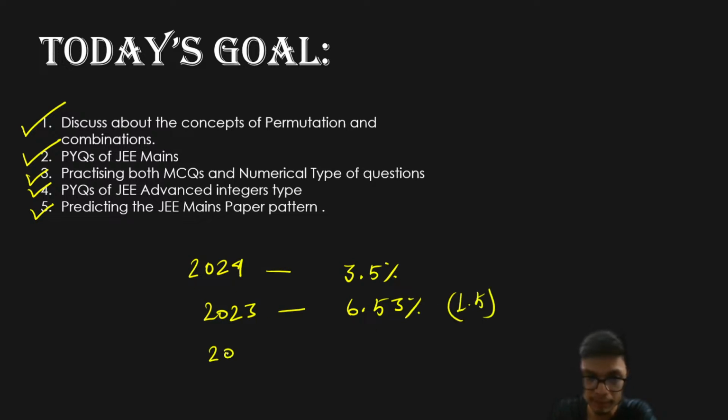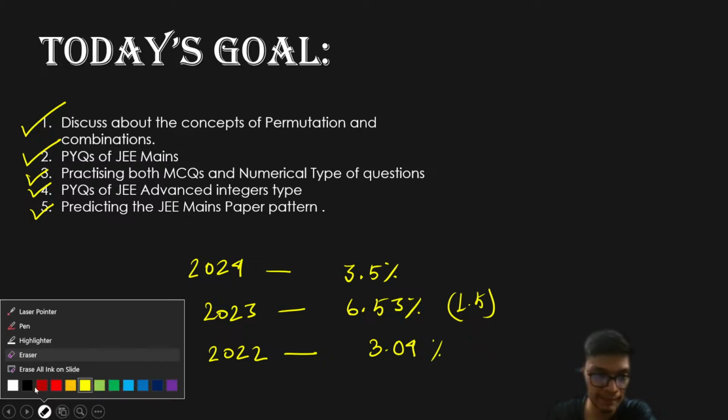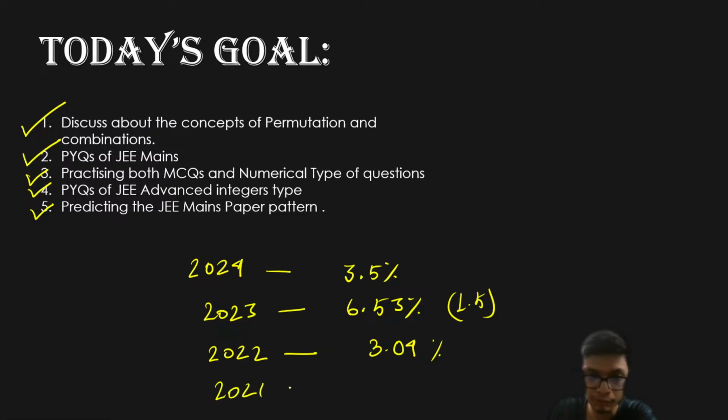If you look at the 2022 paper, the weightage was 3.04%, which is again roughly one question. And in the 2021 paper, the percentage was around 3.21%, which is again roughly one question. So you can see some years there is one question, some years there are two questions. So at least you can expect one or two questions from this particular chapter.